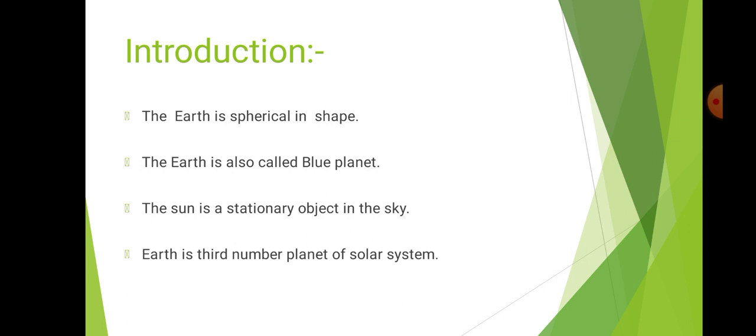There are a total of 8 planets in the solar system, but our earth is the only living planet because atmosphere, water, oxygen, each and every good atmospheric condition is available on the earth. हमारे अर्थ पे ये सब कंडीशन फेवर है, इसीलिए ह्यूमन बींग डेवलप होते हैं. बाकी के प्लानट में हमें कोई भी ह्यूमन बींग दिखाई नहीं देते. Earth is also called the blue planet and it has very good climatic conditions suitable for overall biotic factors.